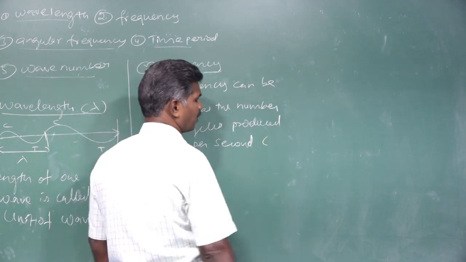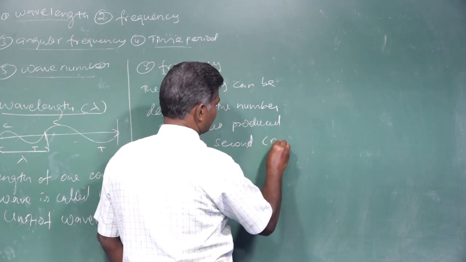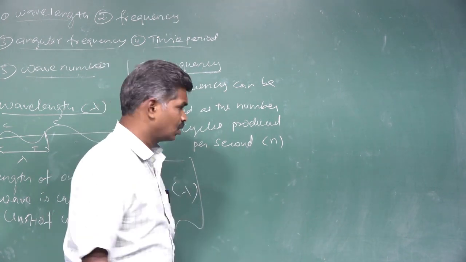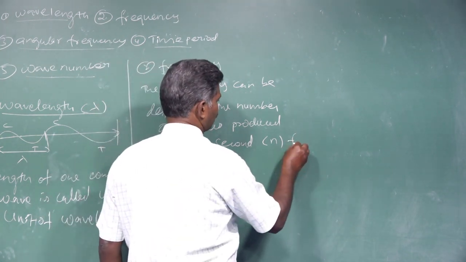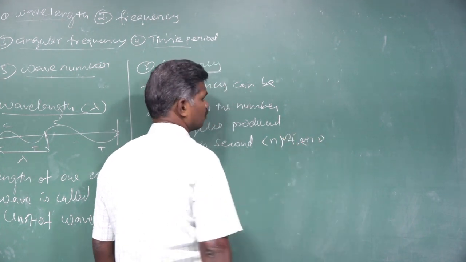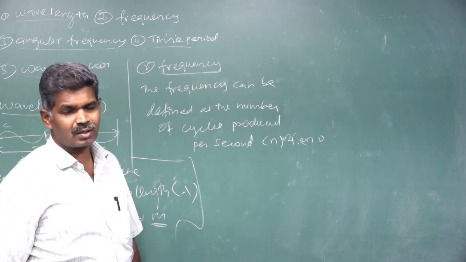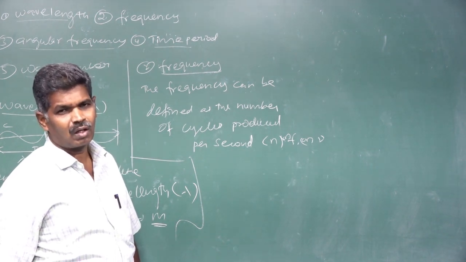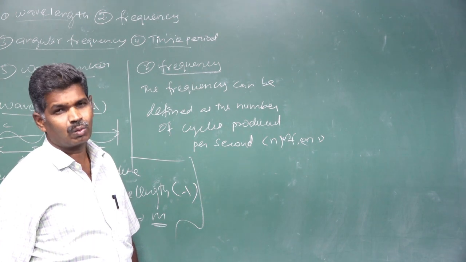The frequency symbol nowadays is small n. Previously we had other symbols also: f, nu. The frequency symbols are n, f, nu.